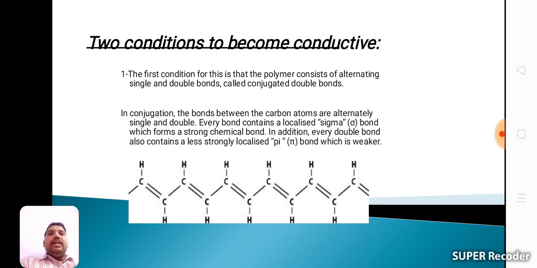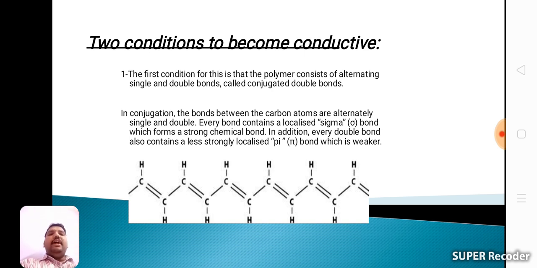In conjugation, the bonds between the carbon atoms are alternately single and double. Every bond contains a localized sigma bond, which forms a strong chemical bond. In addition, every double bond also contains a less strongly localized pi bond, which is weaker.